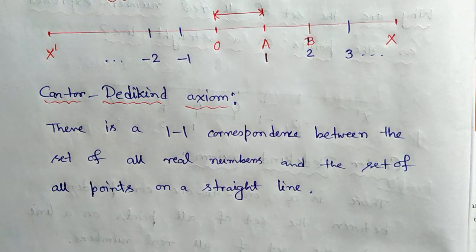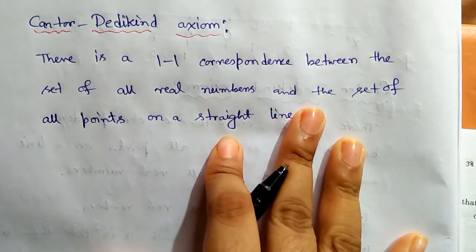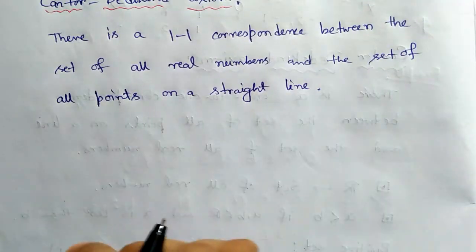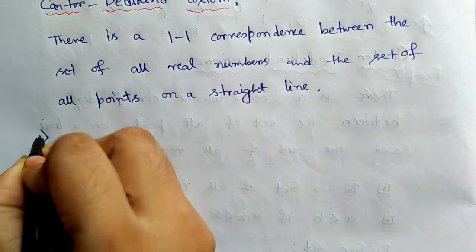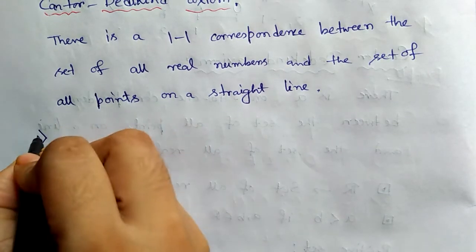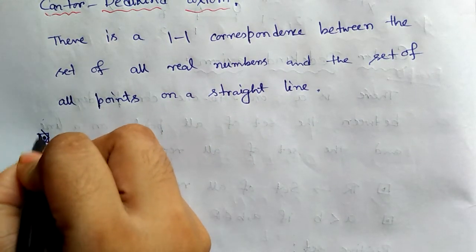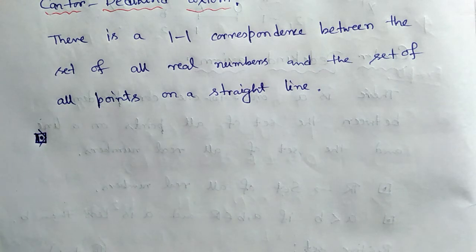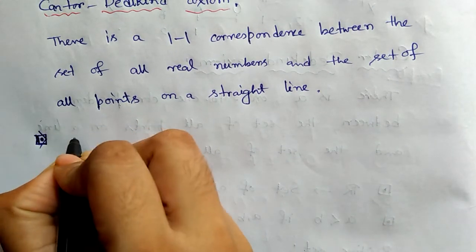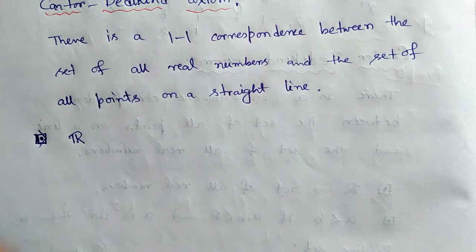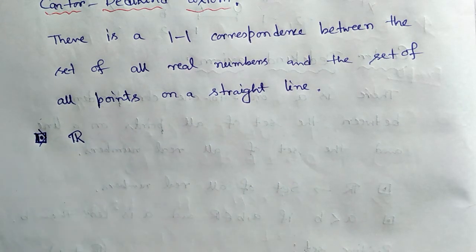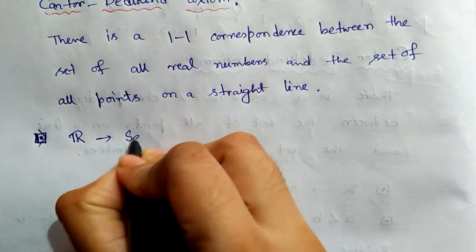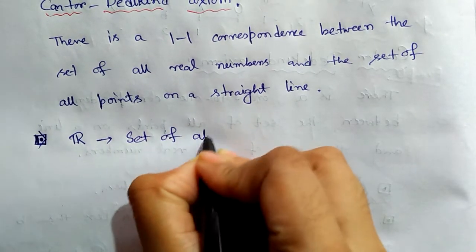Now, step by step discussion. At first, we construct a set R, which is the set of all real numbers.